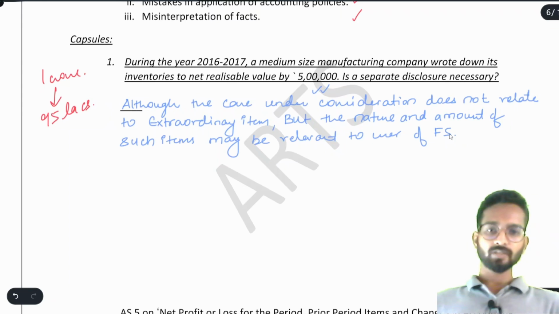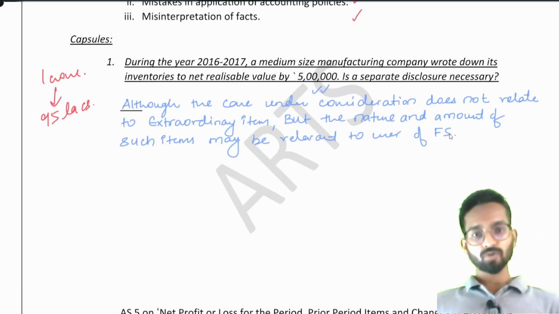The shareholders, the users of the financial statements, people who have provided loans, the banks will ask